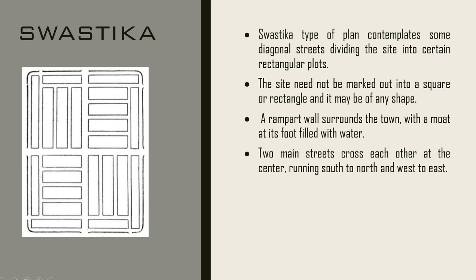The next is Swastika. So, as the name suggests, the plan of the city looks like a swastik. Similar to a swastik, your roads go parallel and they intersect at 90 degrees on the main roads. You have a rampart wall all around and it is filled with water.